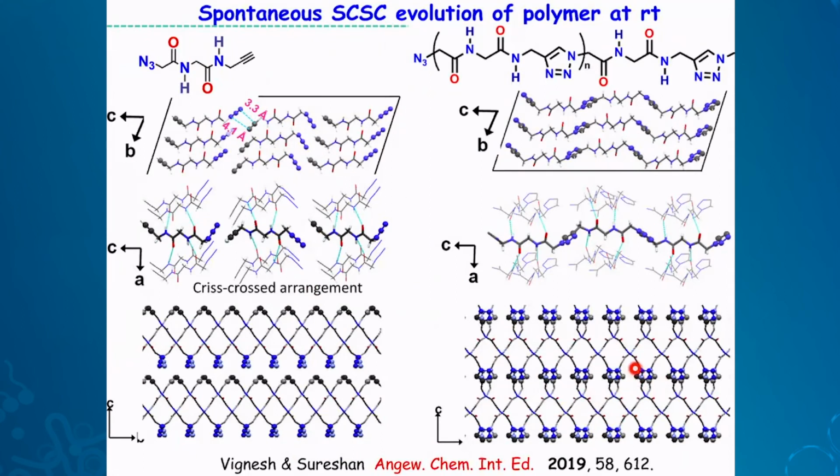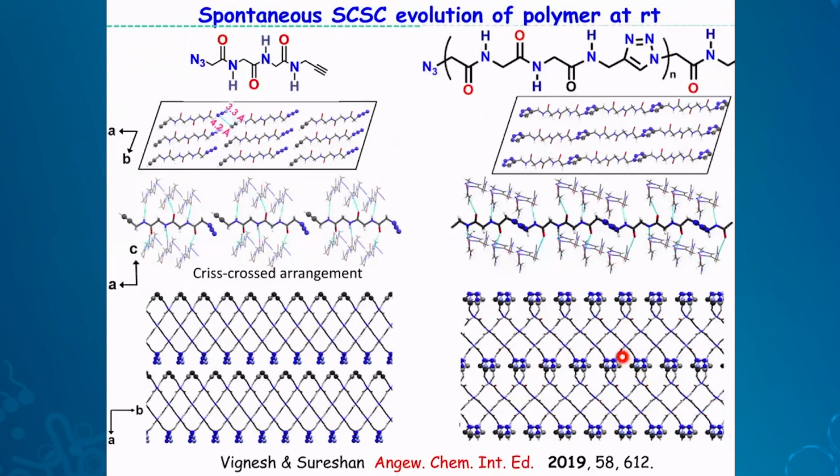Actually, this is not synthesized of this kind of topology. Polymers in this kind of topology. So this is the next one, the next higher actually. This is the tripeptide. Again, very similar packing, very similar distance for reaction. So they undergo reaction without anything. At room temperature, the monomer slowly evolves into a polymer, and in this case you get a cross-laminated polymer.